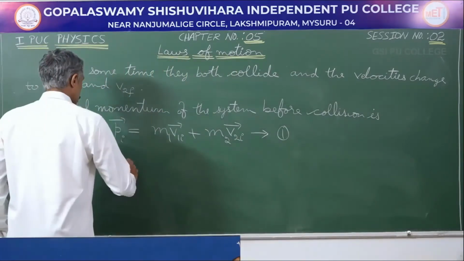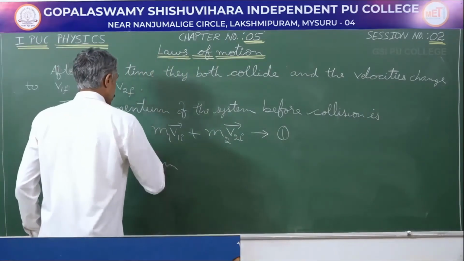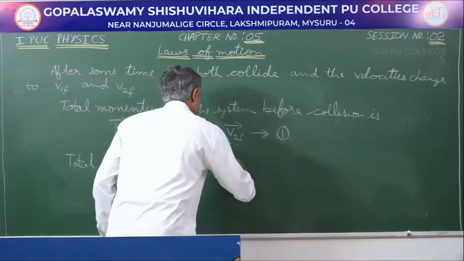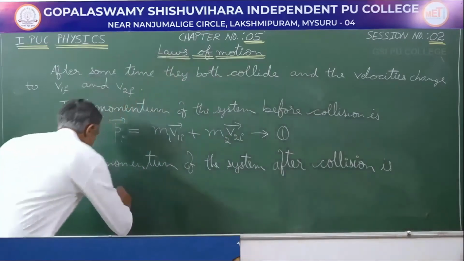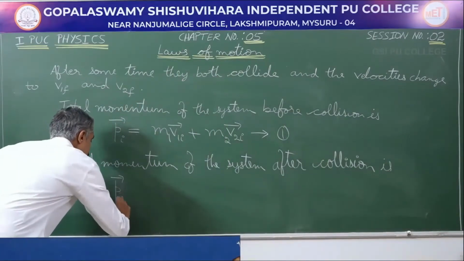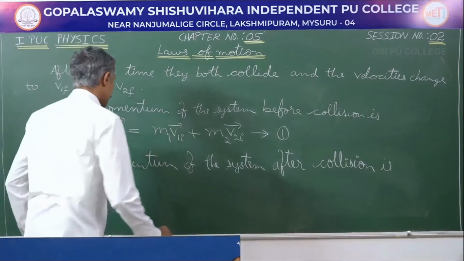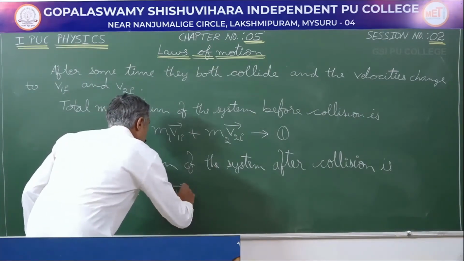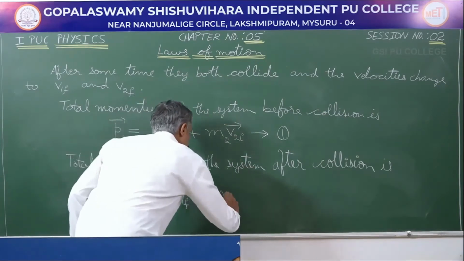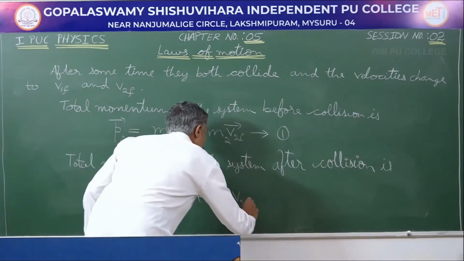Similarly, the total momentum of the system after collision is going to be the final momentum, m1 v1f plus m2 v2f.